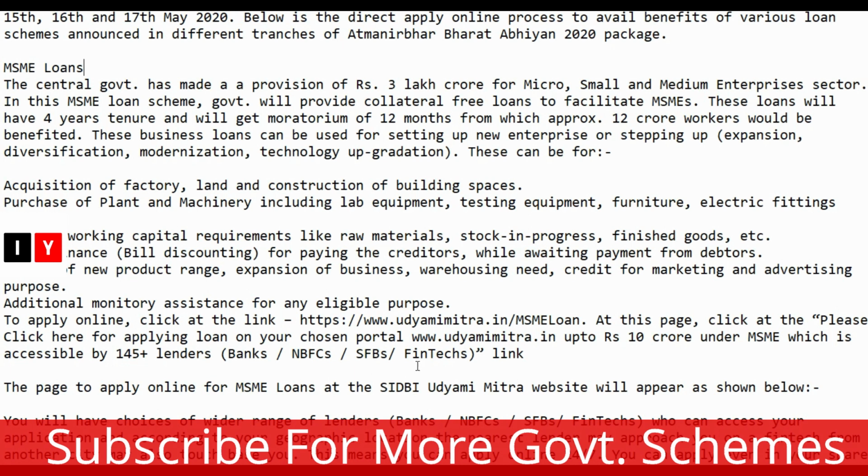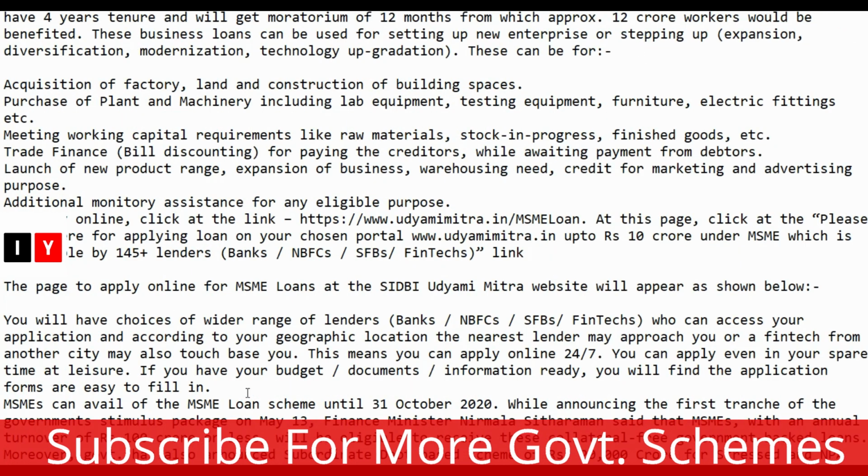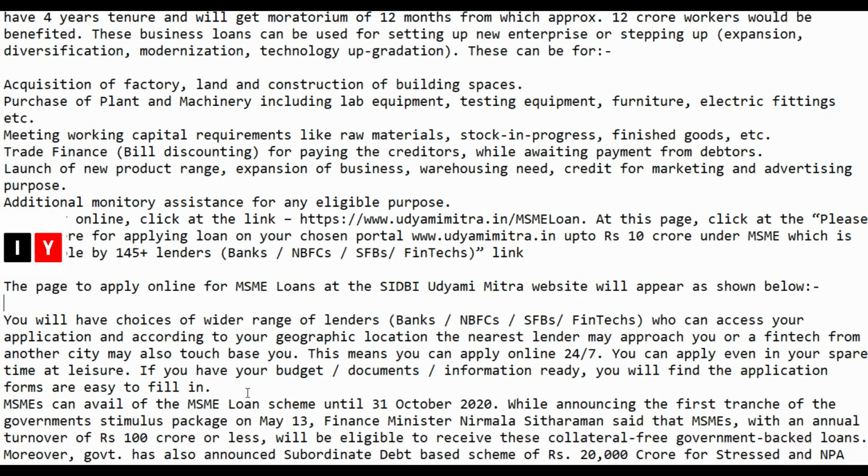expansion or modernization. These include acquisition of factory, land and construction of building spaces, purchase of plant and machinery including lab equipment, testing equipment, furniture, electric fittings, etc. Meeting working capital requirements like raw materials, stock in progress, finished goods, etc. Next, trade finance for paying the creditors while awaiting payments from debtors. Launch of a new product range, expansion of business, warehousing needs, credit for marketing and advertising purposes. Additional financial assistance for any eligible purpose.